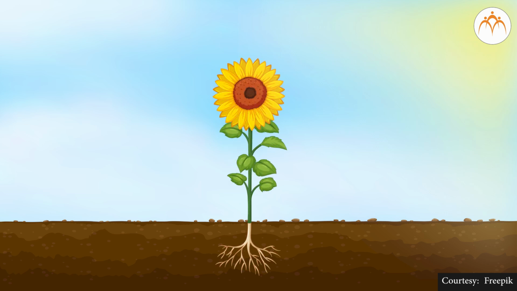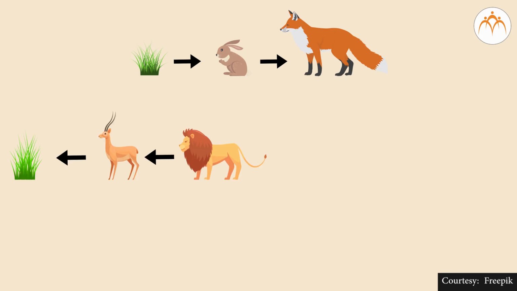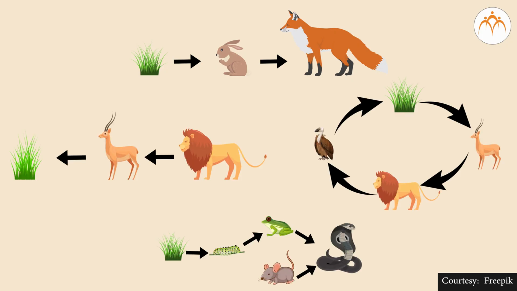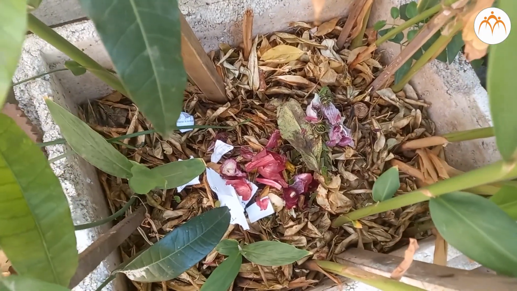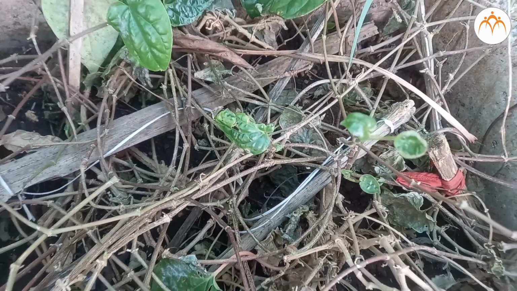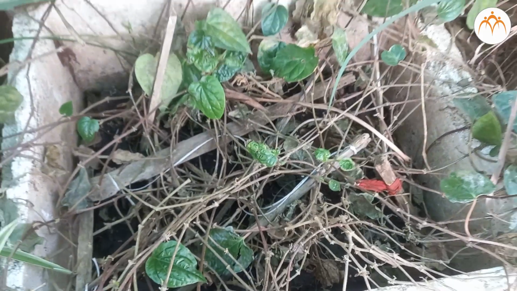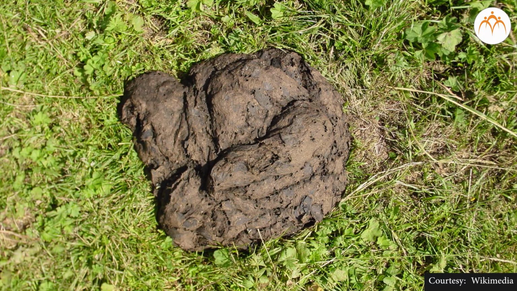And again, plants use these nutrients in the presence of sunlight for their own growth. Every living thing in the environment gets the food it needs due to the food cycle in nature. Microorganisms decompose dried leaves, twigs, sticks, branches of trees and remains of animals that fall on the earth.